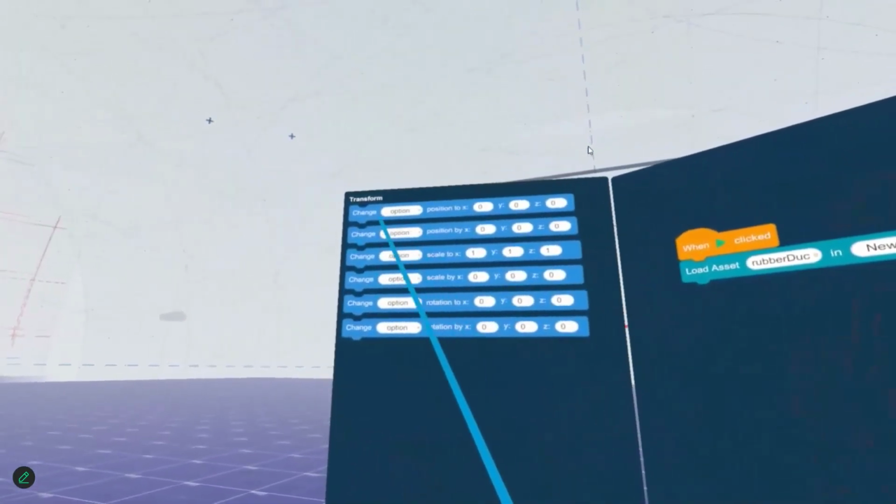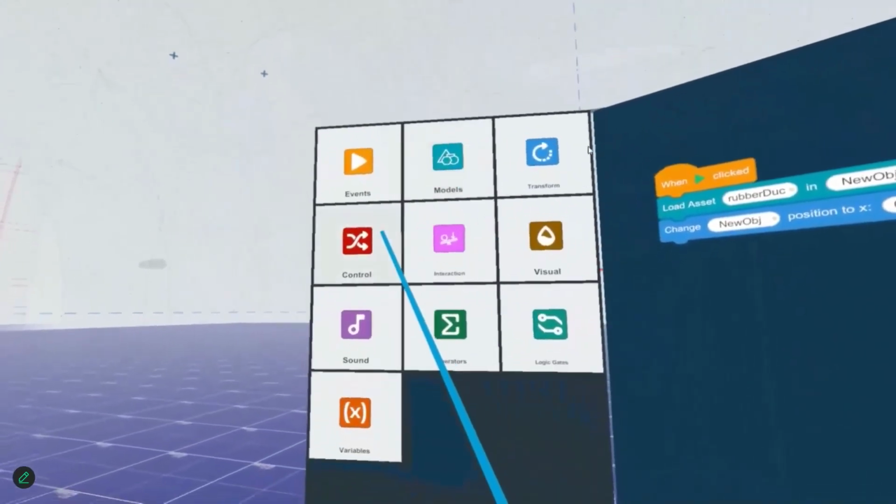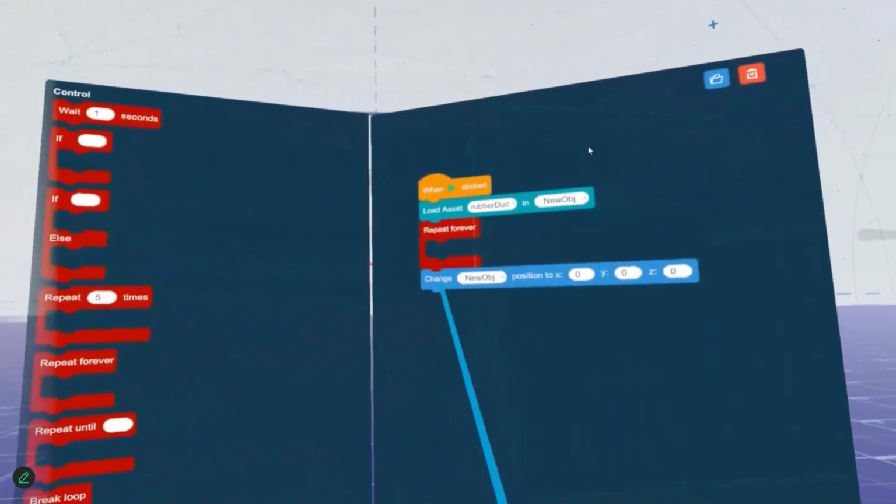There are special blocks to react to events, and even retrieve information from tracked controllers.